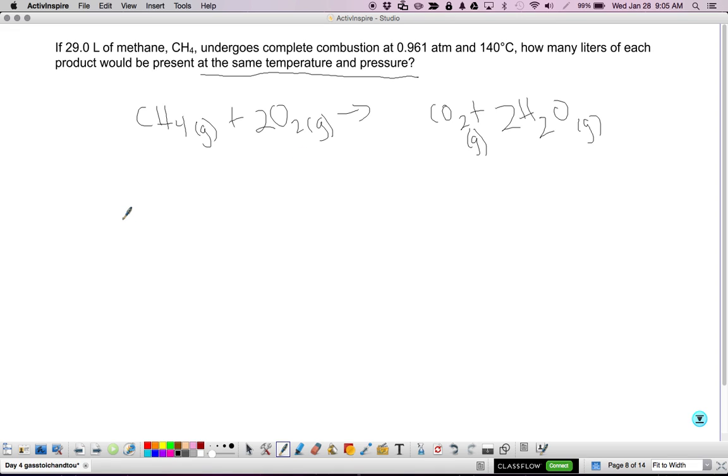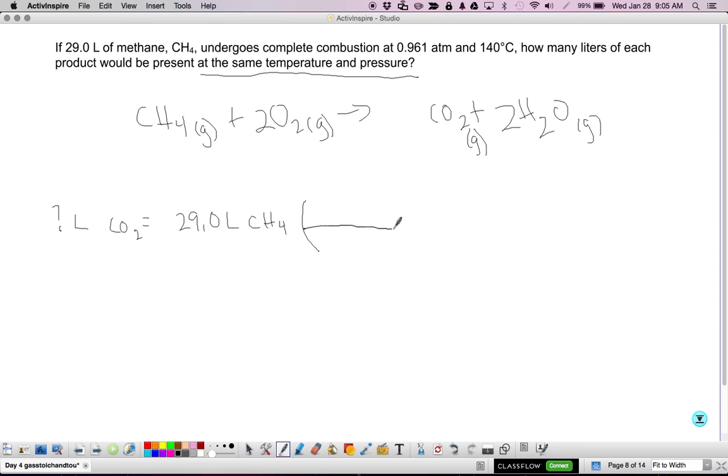So this is the easiest type of problem because we don't really need any of this information. I can set up simple conversion factors, simple dimensional analysis. So question mark, I'm going to keep it in the same units. Question mark liters, start with CO2, equals 29.0 liters CH4.